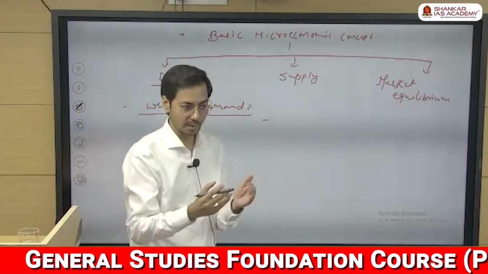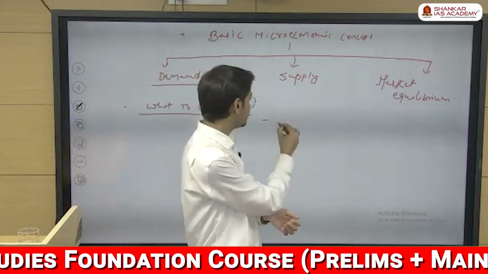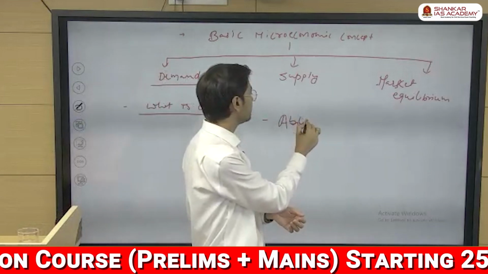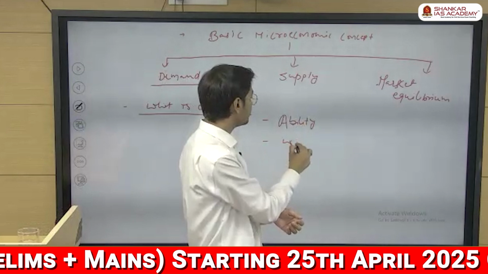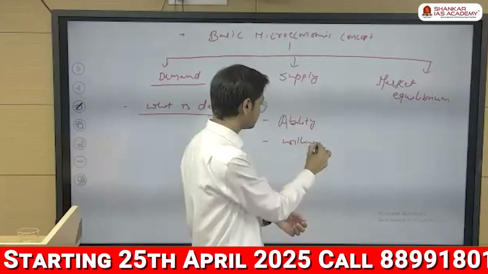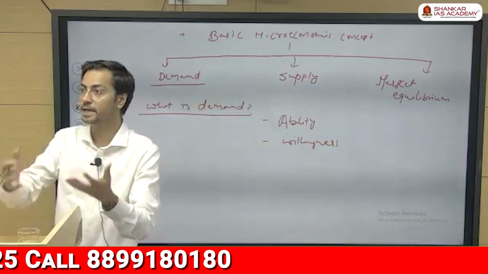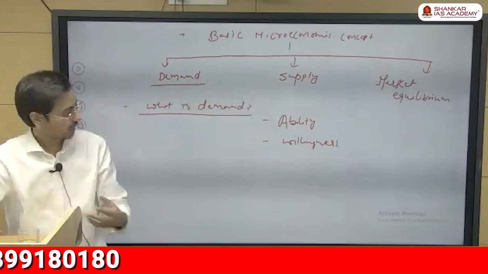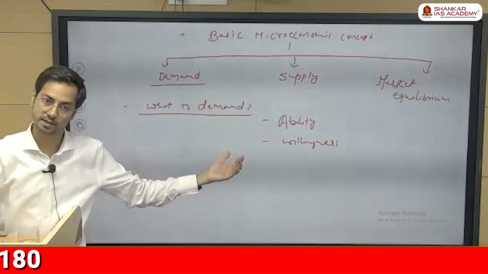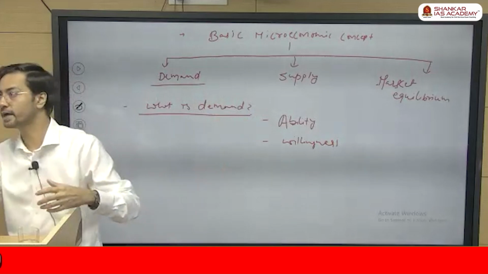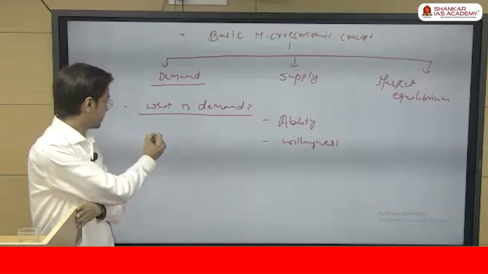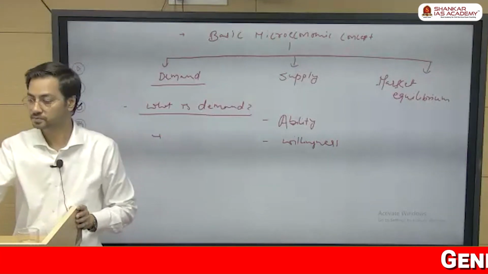Obviously, your ability to pay, and your ability must be there, because if you do not have ability, it will not become demand. And willingness also should be there. That are you willing to buy or not? Tumhara man hai ki nahi? Do you want it or not? And when both match, then it becomes demand in the economy. Right? So how do you define demand then, right? So you can write one line about the demand.